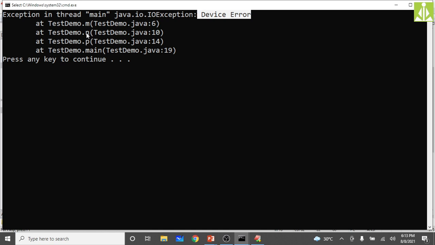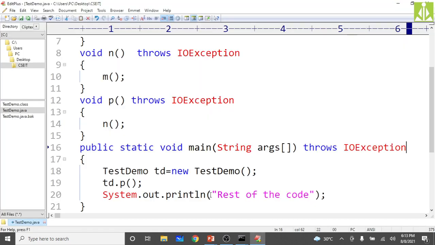And here N is aware that M will throw IO exception, P is aware that N will throw IO exception, that is a checked exception, and main is aware that P will throw IO exception, a checked exception, and the default exception handler is also aware that main will throw a checked exception, that is IO exception. Because the default exception handler is handling our exception, this rest of the code you are not seeing on the output screen.